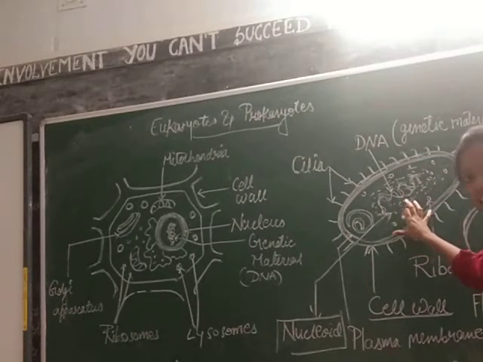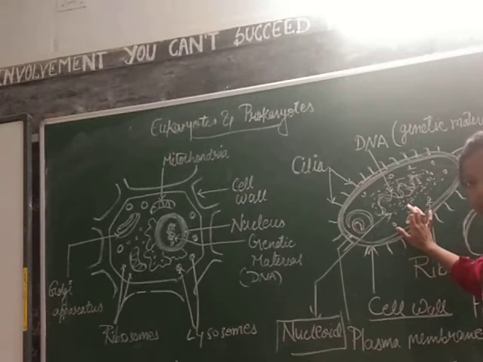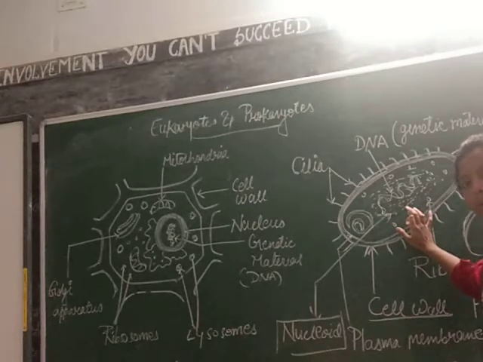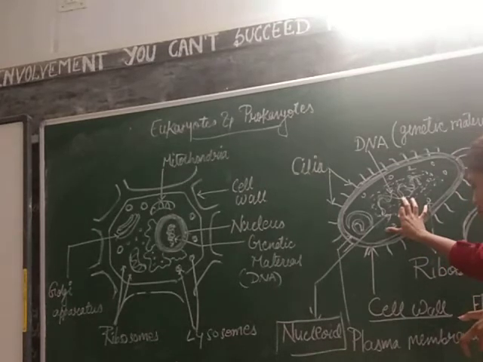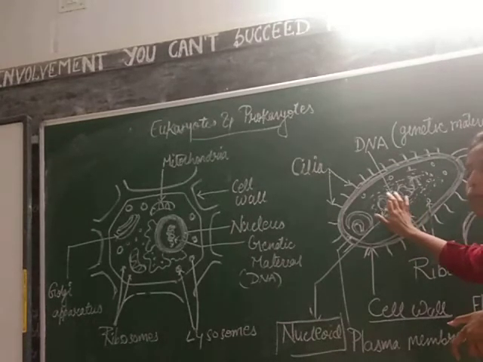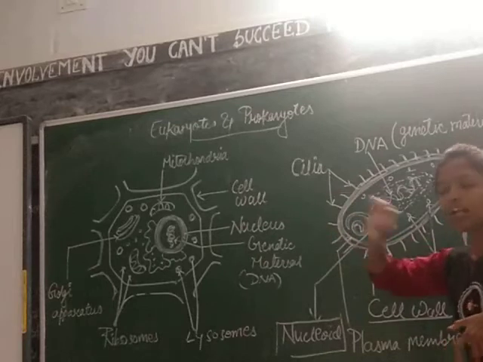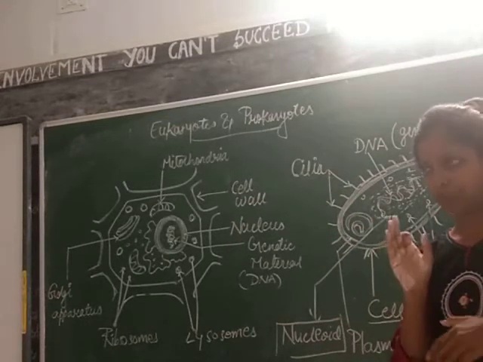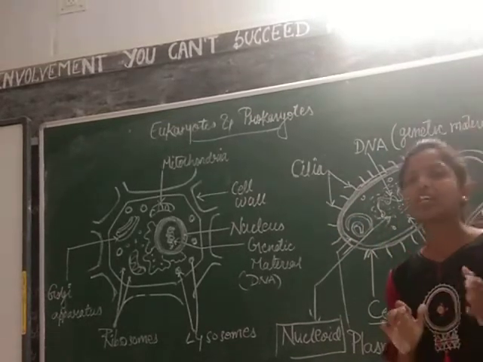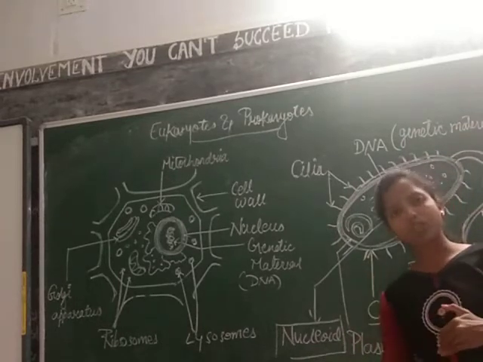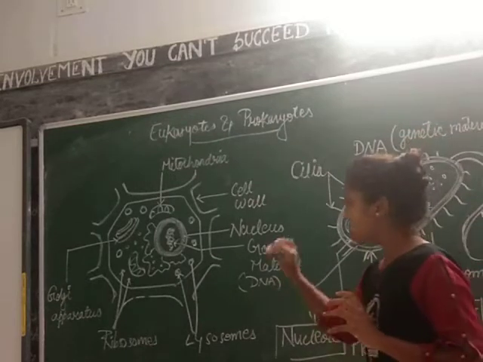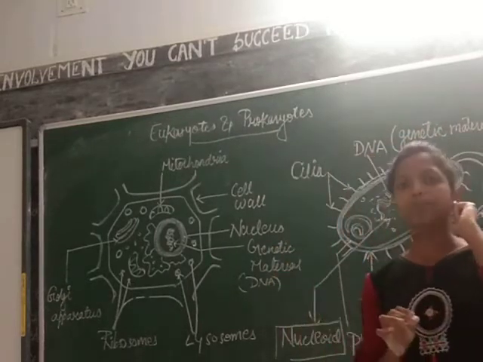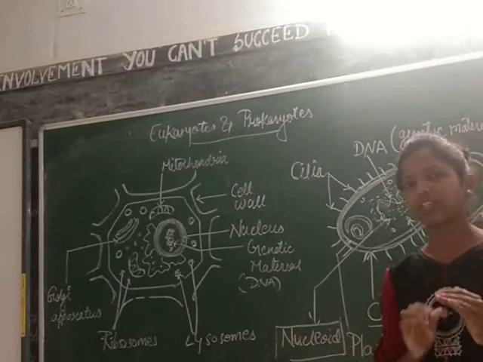All the single celled organisms, basically bacteria and virus, are having this type of structure, so they come under the prokaryotes, whereas all the multicellular organisms present in our surrounding are having a well defined cell within them, so that comes under the eukaryotes.